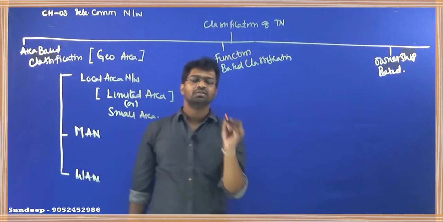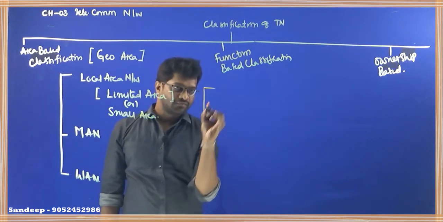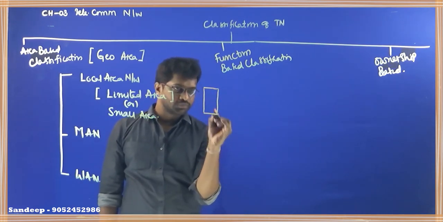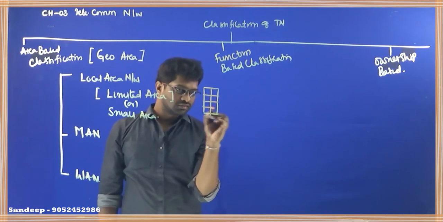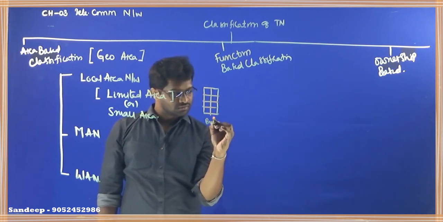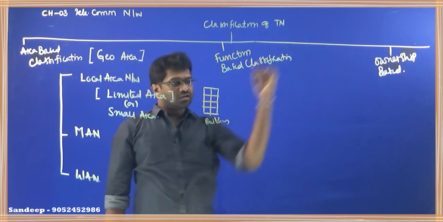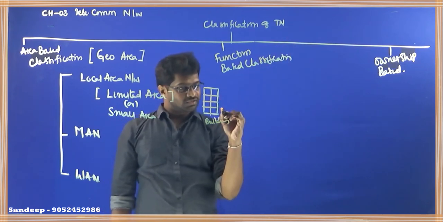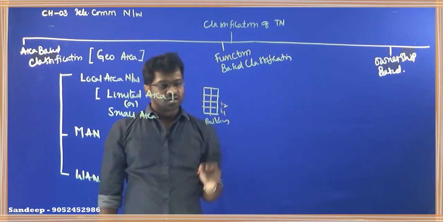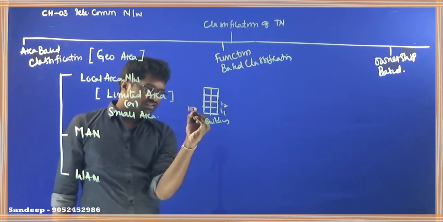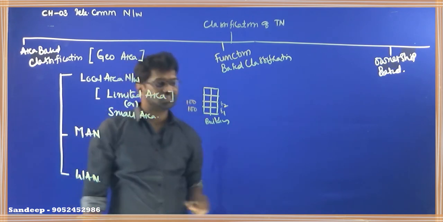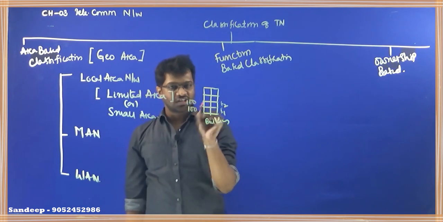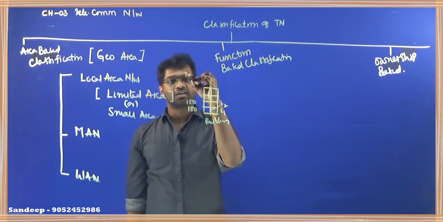For example, let us assume this is a building. Let us say this is first floor, second floor. Now I have 100 computers here and another 100 computers here. I want to connect these 100 and 100 computers, total 200 computers together.